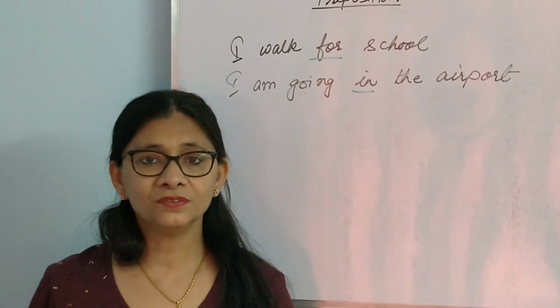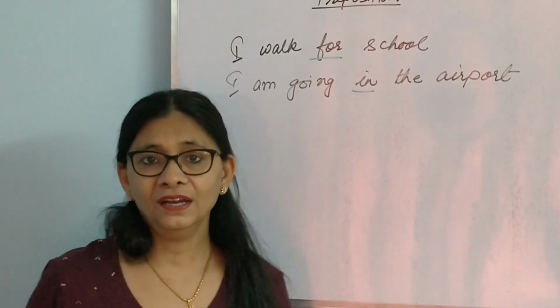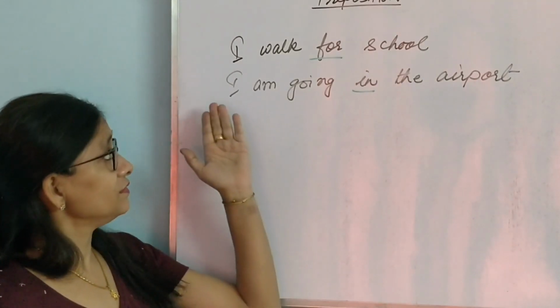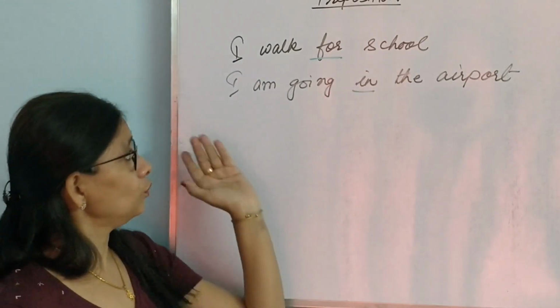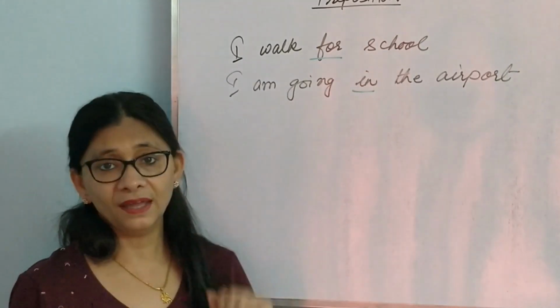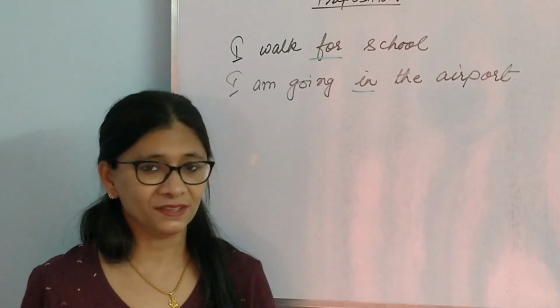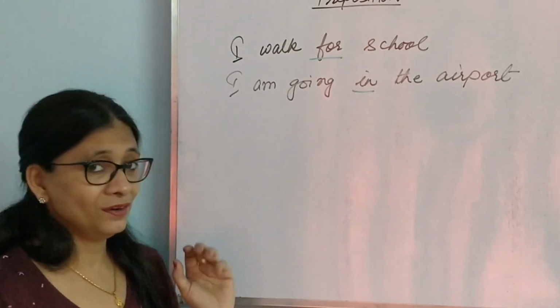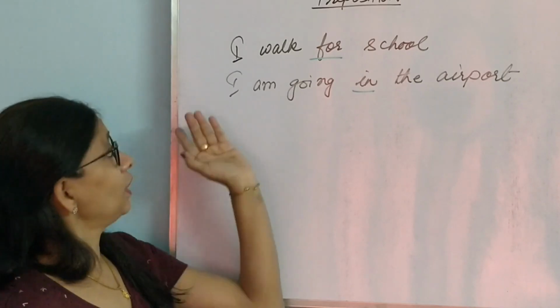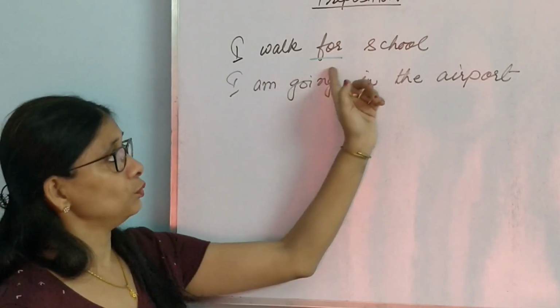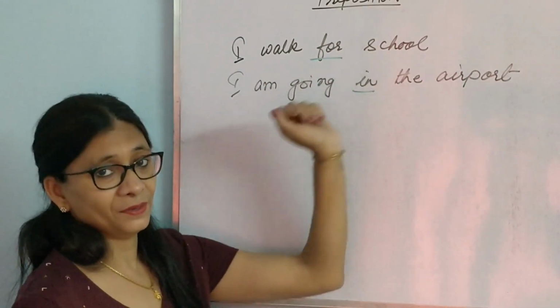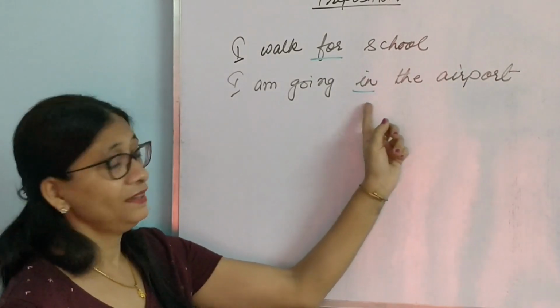Prepositions are small words which confuse us a great deal. Now, just look at these two sentences. I walk for school. I am going in the airport. We kind of understand there's something wrong in these sentences, isn't it? On seeing minutely, we come to know the mistake is somewhere here: I walk for school, I am going in the airport.